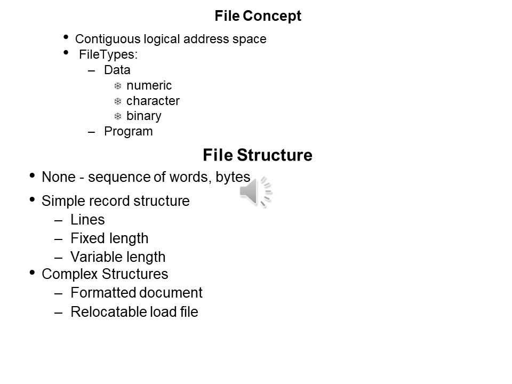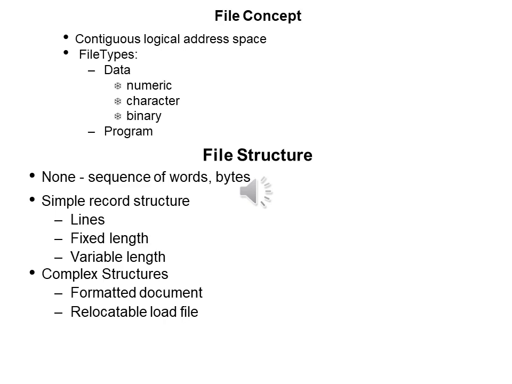This slide describes the file concept. How many types of file can there be? A file can be contiguous, indexed, or tree structured. Also the file types: what are the different types of file, what does the file consist of? A file can have data, a file can have a program. And if we are discussing the data, what type of data is there in the file? A file can have data of numeric values, character and binary, or a combination of all three.